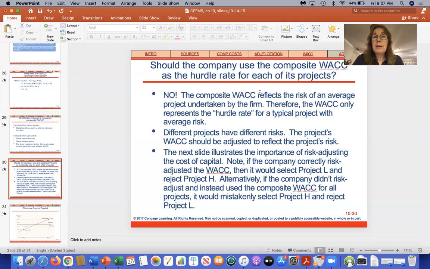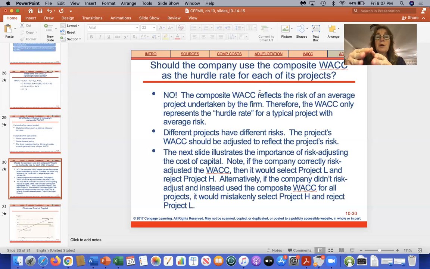But in order to compare apples to apples, you really should ratchet your weighted average cost of capital down for a low risk project. If you're using your weighted average cost of capital on a project of average risk, that makes sense. But if you are using it to compare a low risk project, you're probably going to reject all your low risk projects because they're not returning enough to meet the average cost of capital.